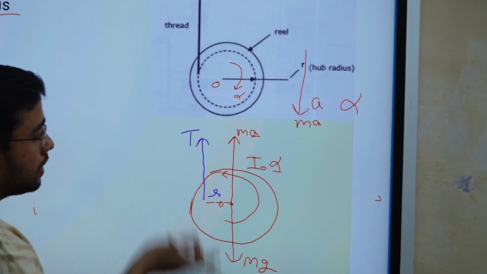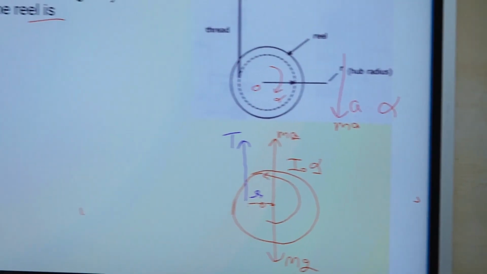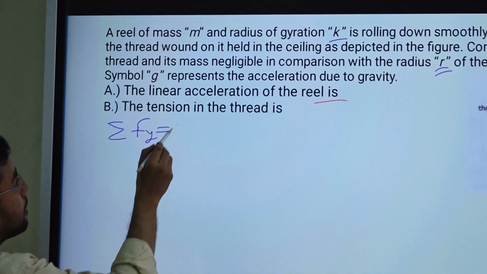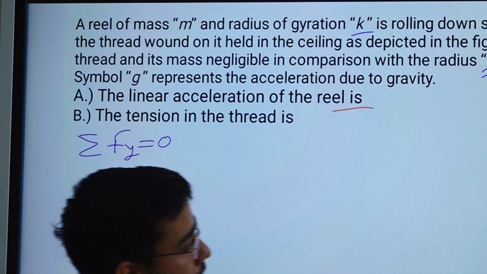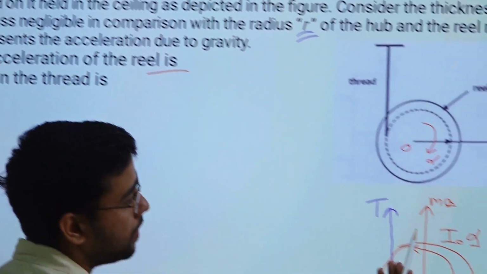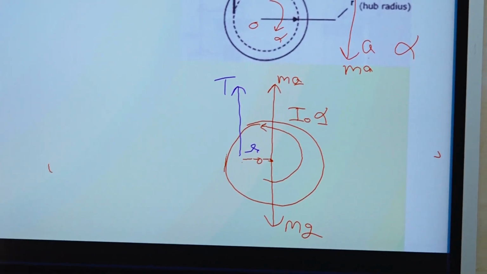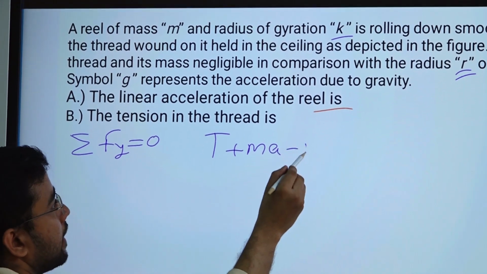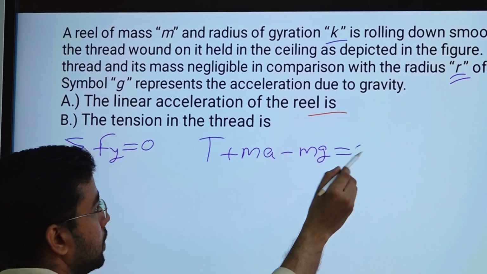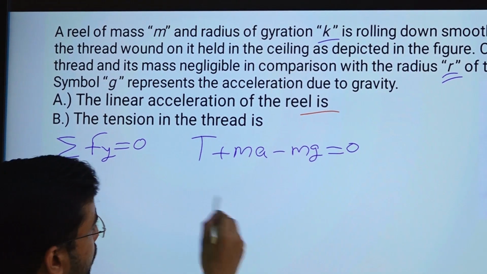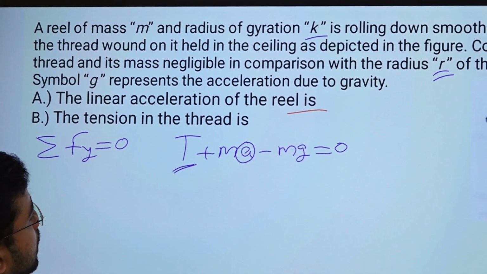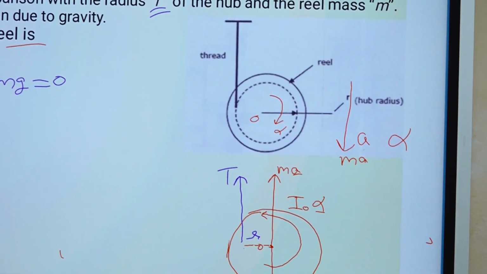Now we balance the forces in the y direction. We will do sigma Fy equal to 0. What are the forces acting in the y direction? T plus ma minus mg should be 0. From this equation we need to find a, but the problem is that we don't know T, the tension in this thread. So how are we going to do it?